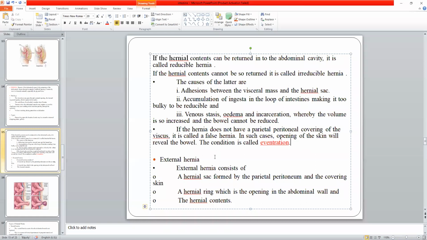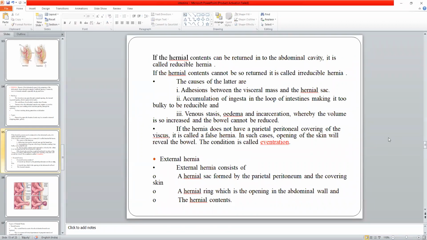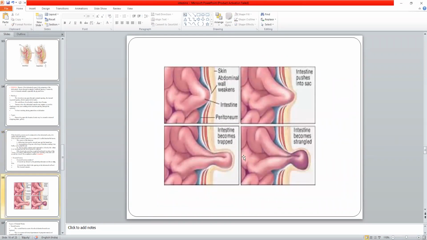So, talking about the types of hernia, first is the external hernia. As I told you, it is characterized by the presence of a hernial sac, hernial rings, and hernial contents. If you see this diagram, this is the abdomen. The upper part is the skin. Below the skin is the abdominal wall. Below the abdominal muscles are the visceral organs, the intestine.